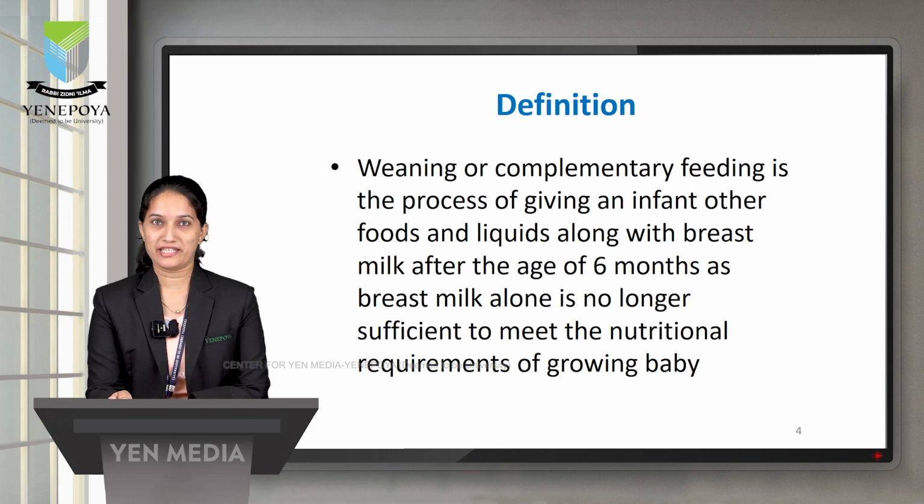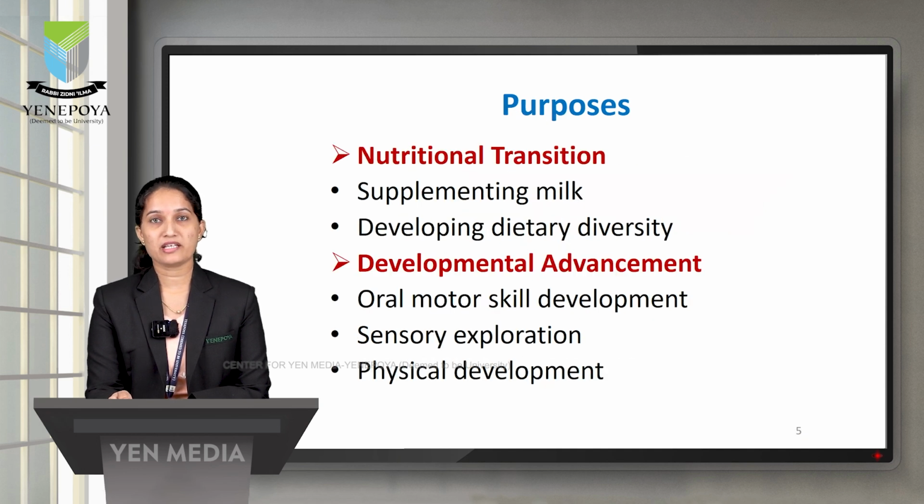It is the process by which an infant gradually becomes accustomed to an adult diet. We'll see the definition of weaning. Weaning or complementary feeding is the process of giving an infant other foods and liquids along with breast milk after the age of 6 months, as breast milk alone is no longer sufficient to meet the nutritional requirements of a growing baby. We require giving a baby various nutrients such as iron, zinc, fatty acids, or calcium. So it is very essential for the normal growth and development of a growing baby. This will be given along with the breast milk or maybe the formula feed.